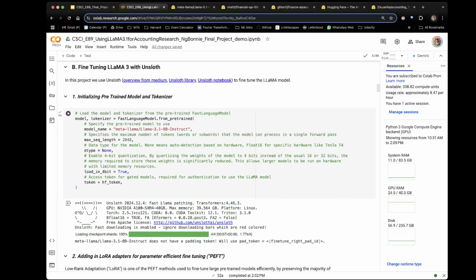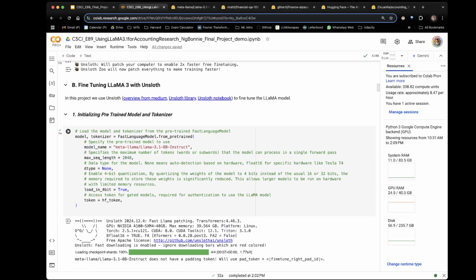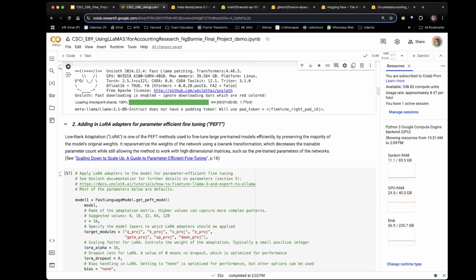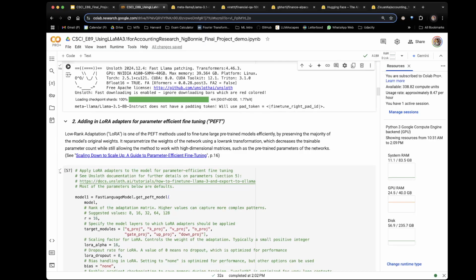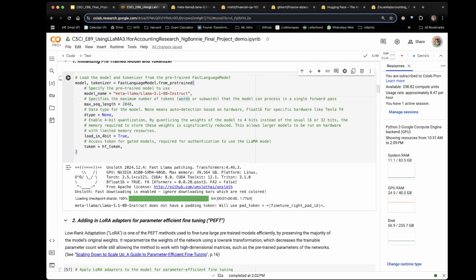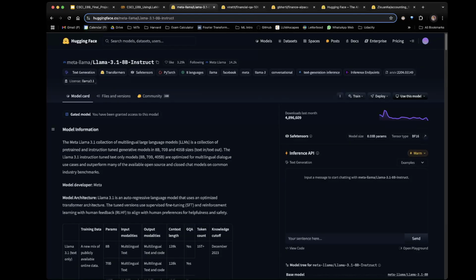And then in the next section, this is really where the majority of the work comes in. We're going to fine-tune the LLaMA foundation model. The first step is to initialize the model and the tokenizer using Unsloth. Unsloth has a handy sample notebook to show you how to do that, which you can see here. Next, we're going to add the adapter. We're going to use the LLaMA 3.1 8B instruct model, as you can see here, which you can find on Hugging Face.